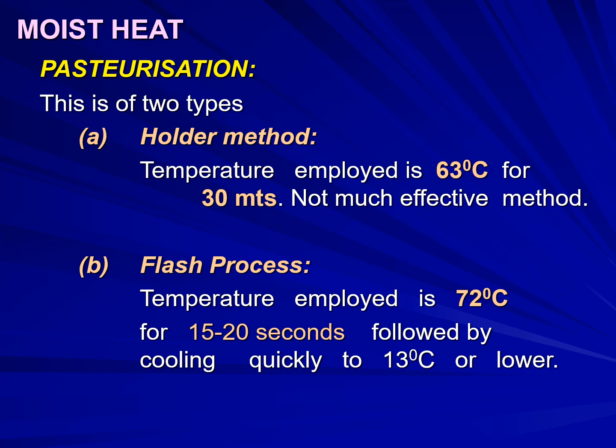But it is not as effective a method as the flash process. Under the flash process, the temperature employed is 72 degrees Celsius for 15 to 20 seconds, followed by cooling quickly to 13 degrees Celsius or lower. This pasteurization is mainly used to sterilize milk.